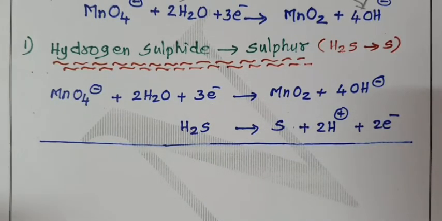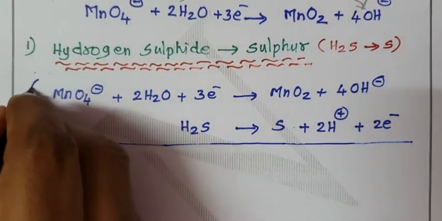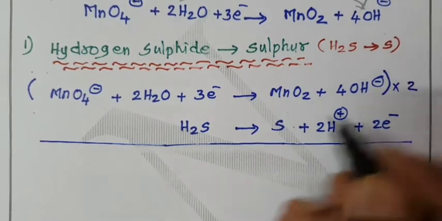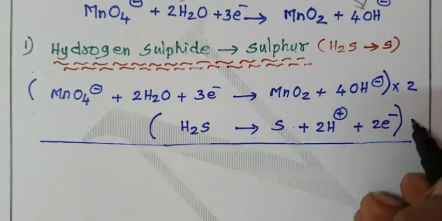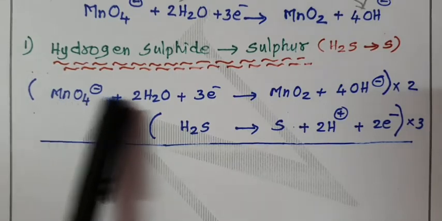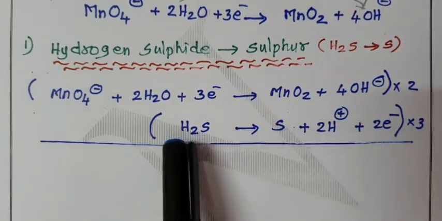To equalize the electrons in both equations, the first equation is completely multiplied by 2 and the second equation is completely multiplied by 3.